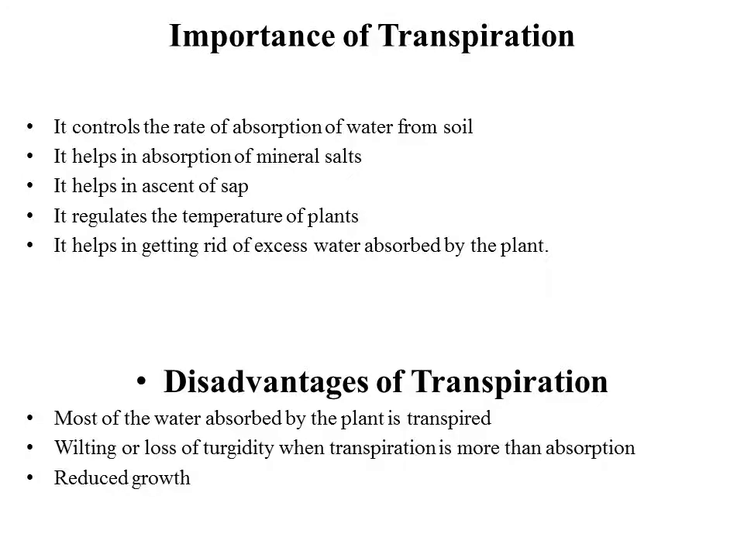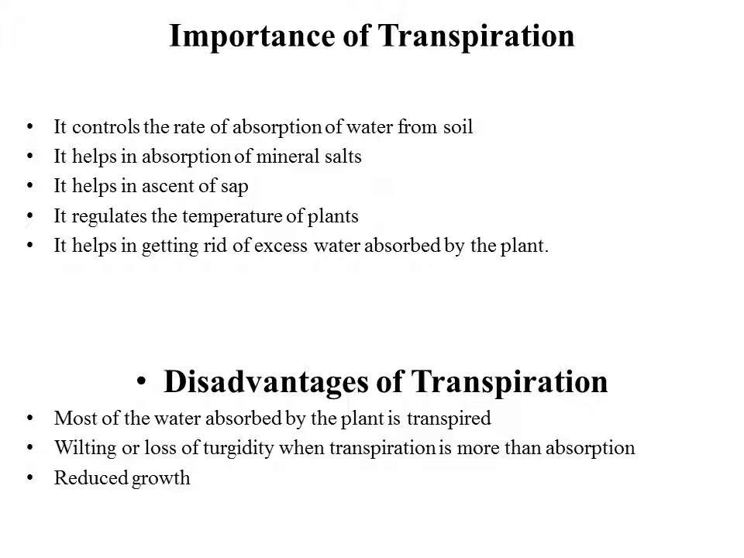So what is the importance of transpiration? Transpiration controls the rate of absorption of water from the soil. Say, for instance, only water gets absorbed into the plant and it is not being removed as transpiration. We know the water used for photosynthesis is very little, so the pressure on the cells of the plant will be more. So transpiration is a way by which it controls the rate of absorption of water from the soil.